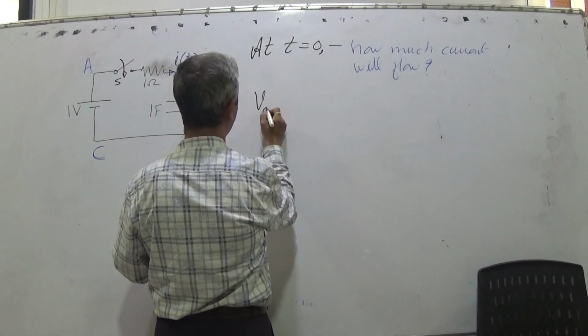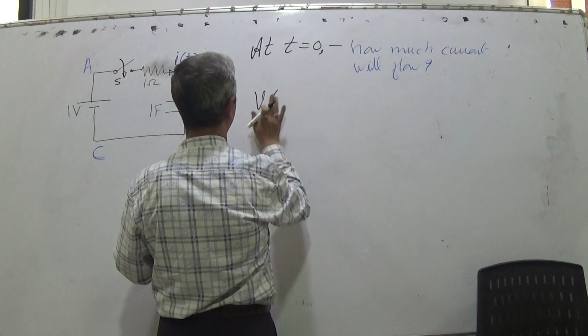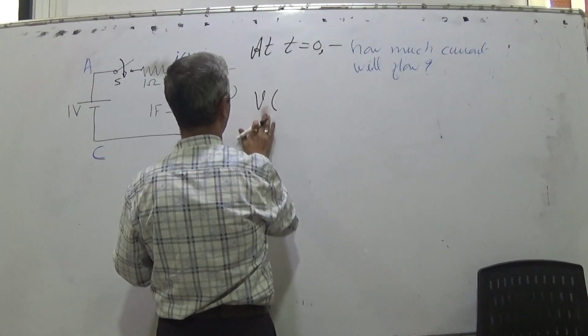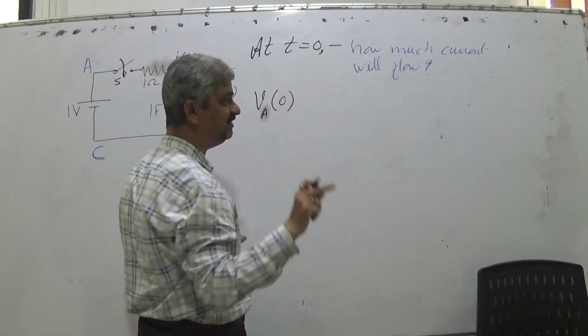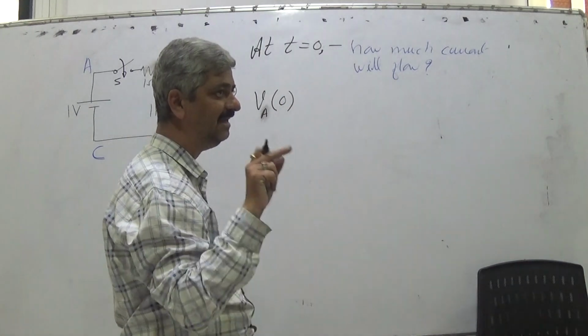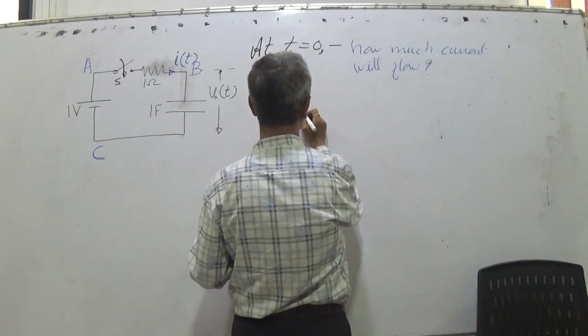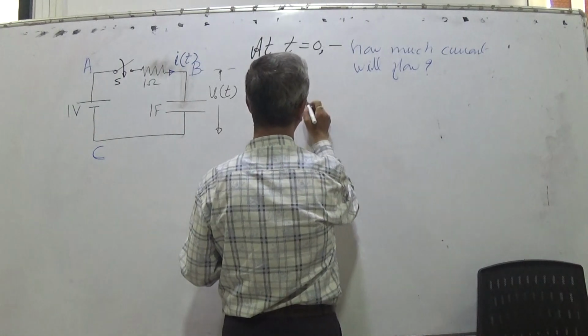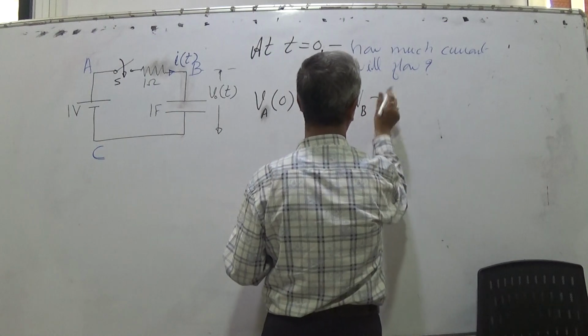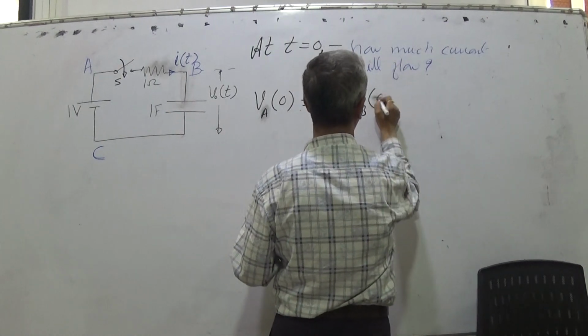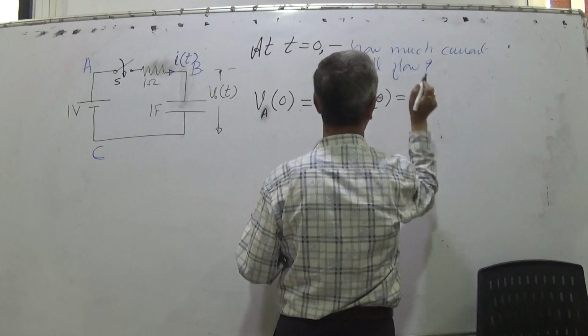What is VA(0)? Voltage of point A at t equal to 0. What is VB(0)? The bracket indicates the given time instant.